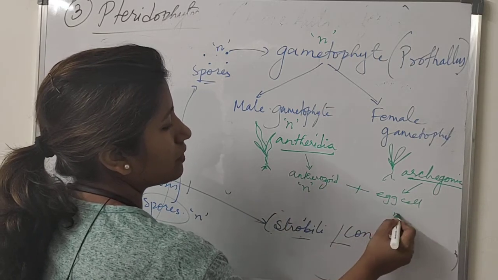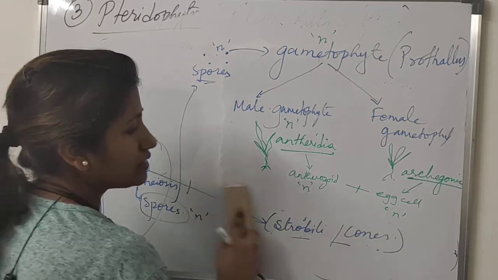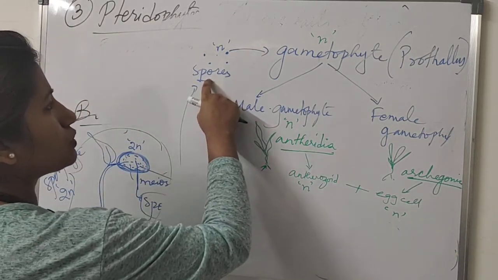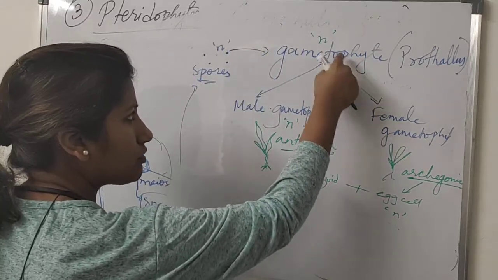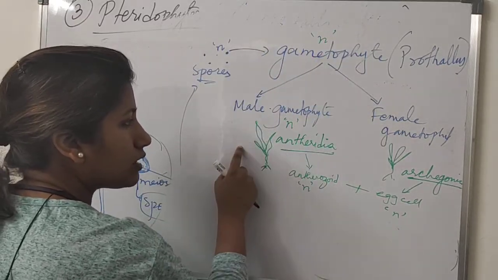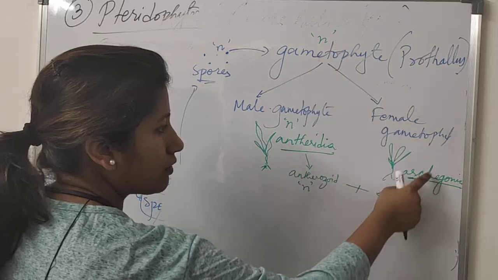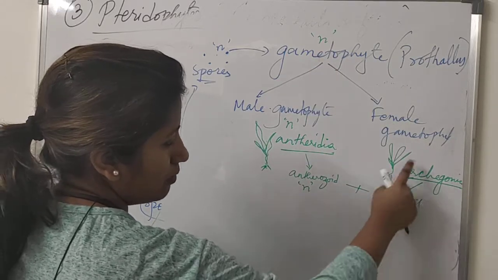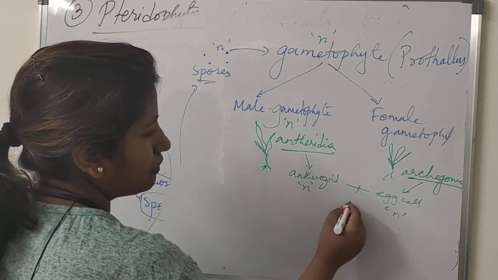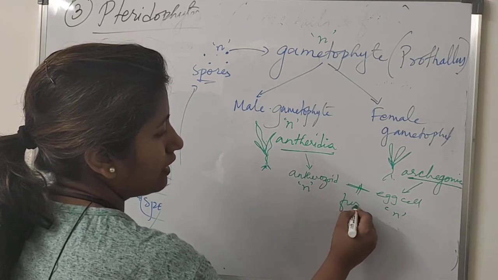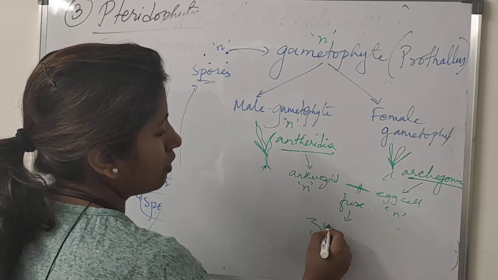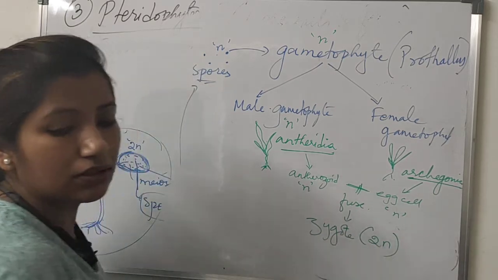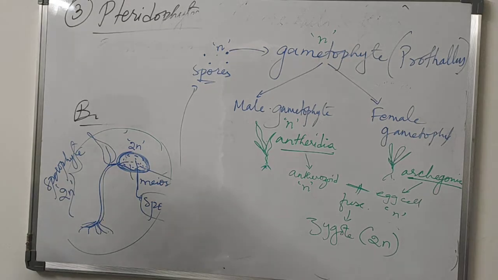This male gamete and female gamete are haploid, because they all develop from a haploid structure: haploid spores to haploid gametophyte to haploid male and haploid female, and from them haploid gametes. They will fuse, they will fertilize, and they will give rise to the zygote. Now the zygote is what? Diploid. Remember, the zygote is diploid.